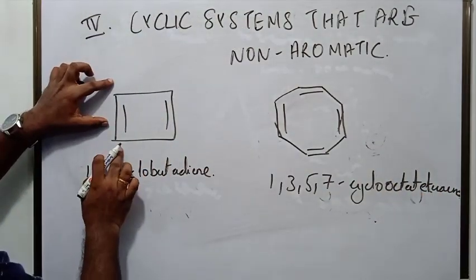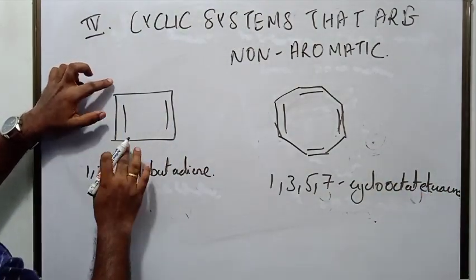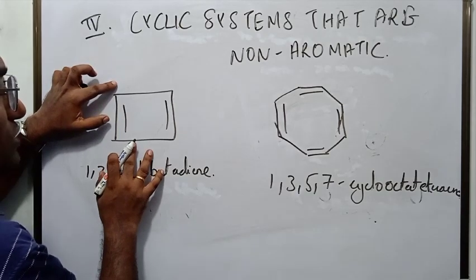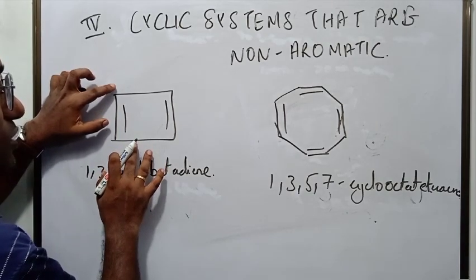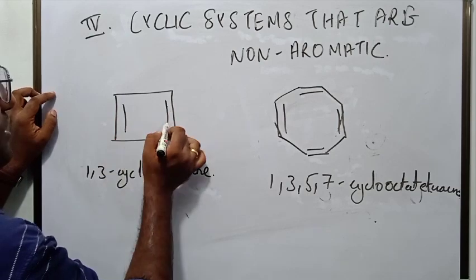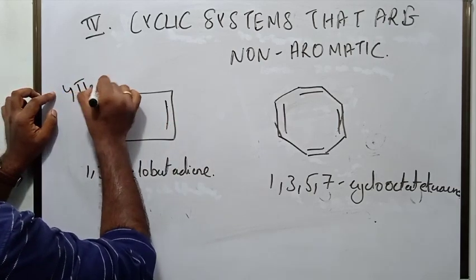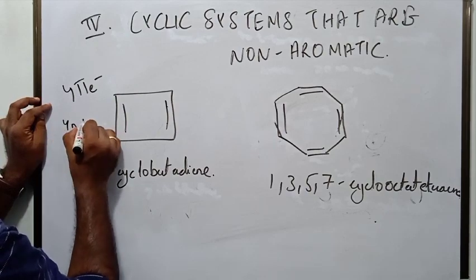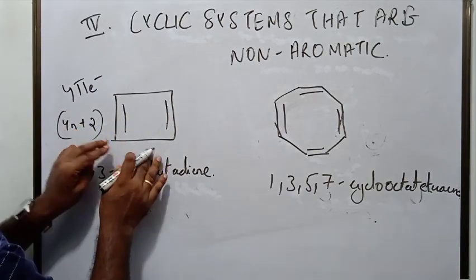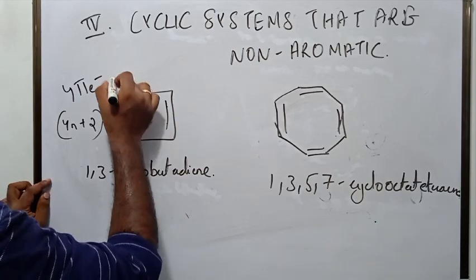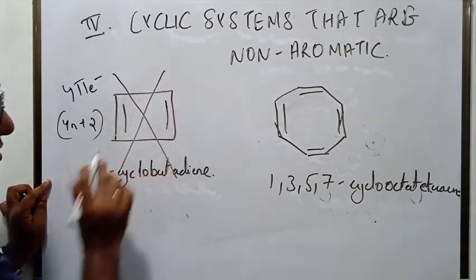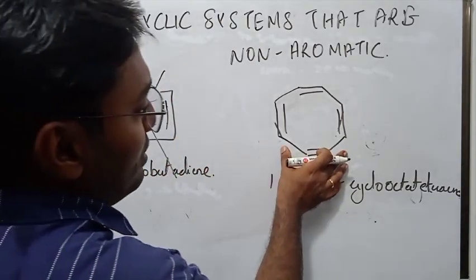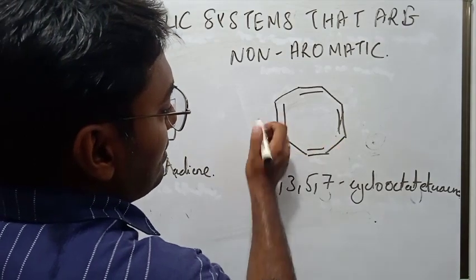The first one satisfies the first three conditions: it is cyclic, planar, conjugated. But how many pi electrons are there? 4 pi electrons. Does it satisfy Huckel's rule? Is it possible to get 4? It's not possible to get 4. So this does not satisfy Huckel's rule. Therefore, it is non-aromatic.